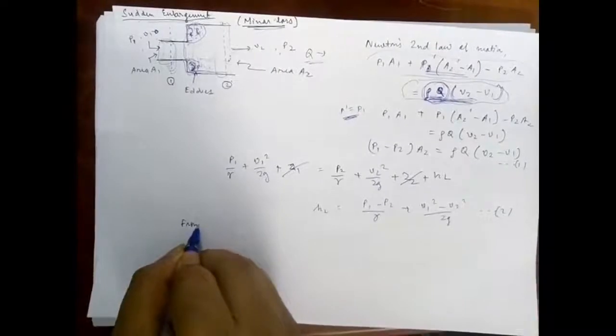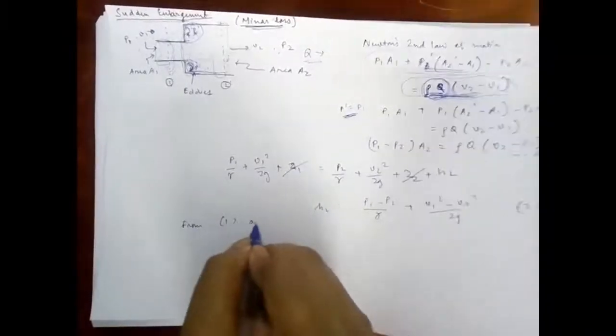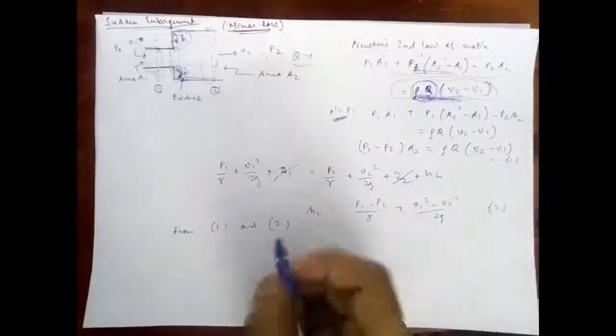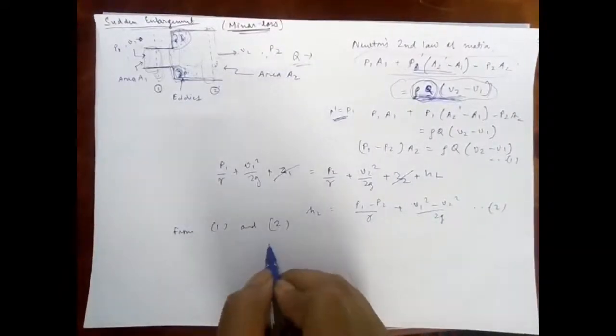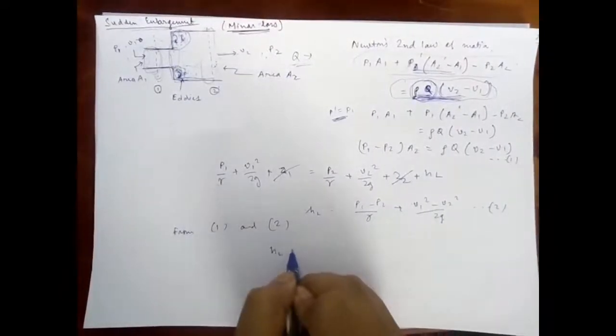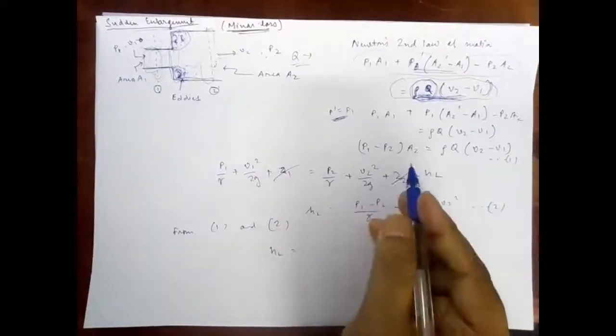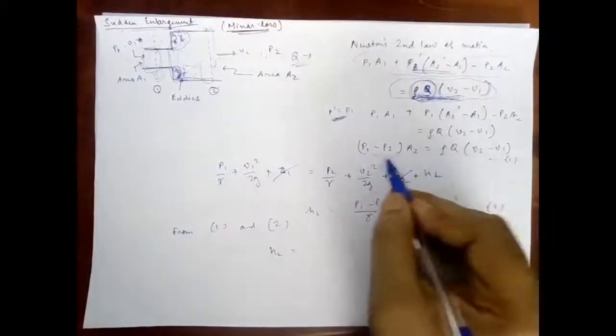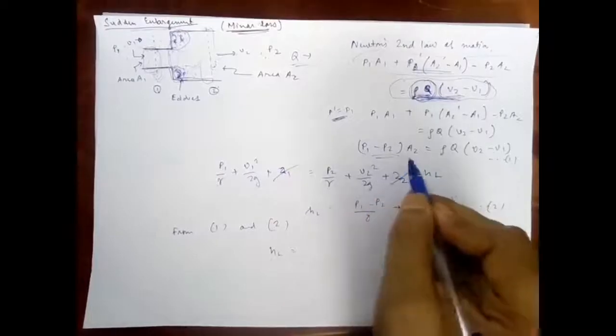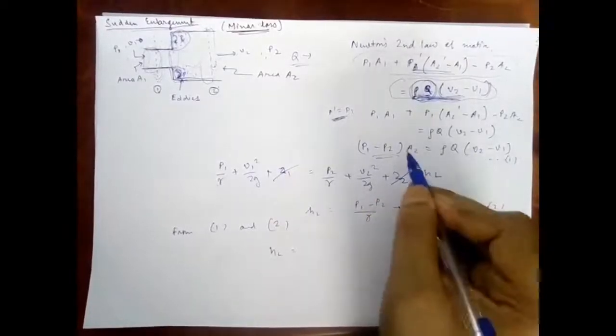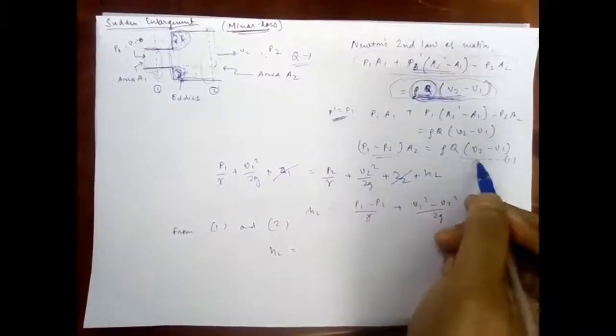So from equations 1 and 2 we get that HL can be written as P1 minus P2. We can write P1 minus P2 is equal to rho Q (V2 minus V1) upon A2.